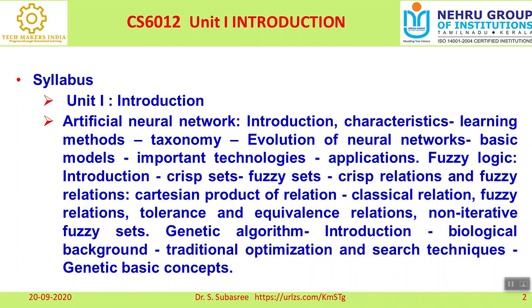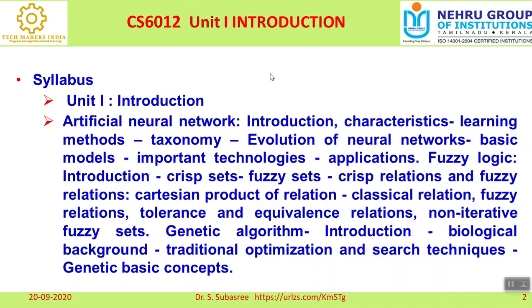When you talk about the first unit, three important areas are focused under soft computing. One is artificial neural network, the second one is fuzzy logic, and the third one is genetic algorithm. The introduction to these three concepts is dealt with in this first unit.